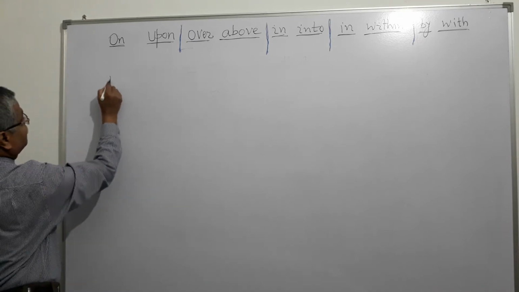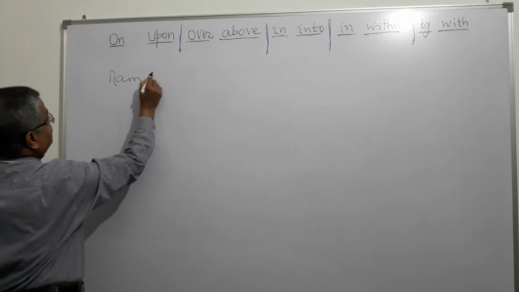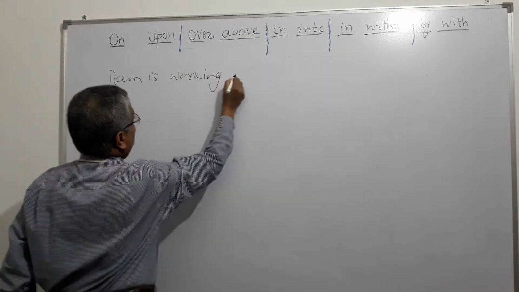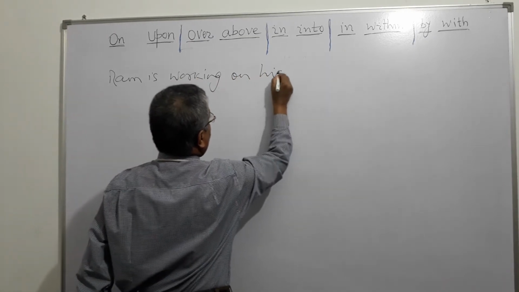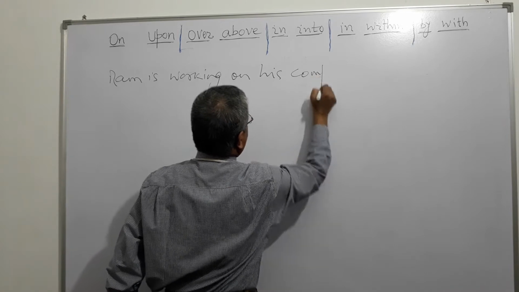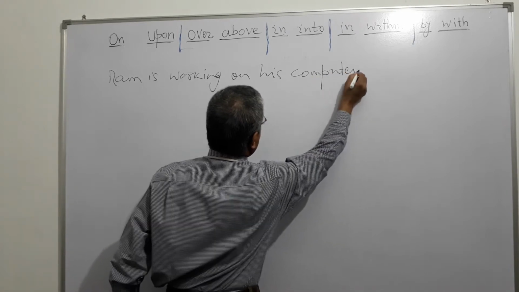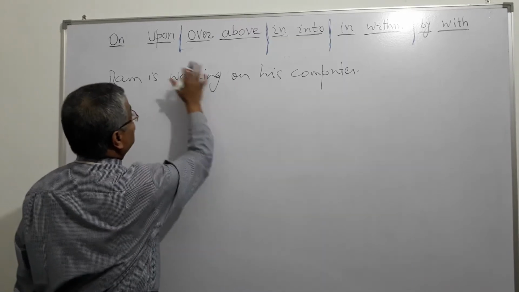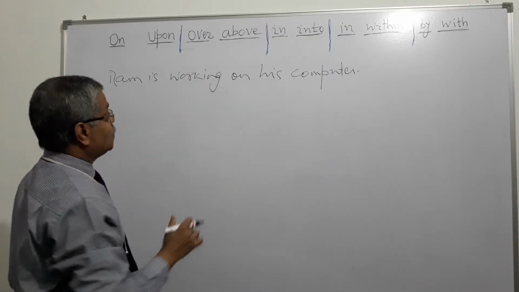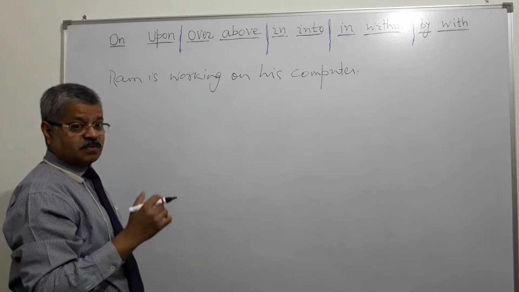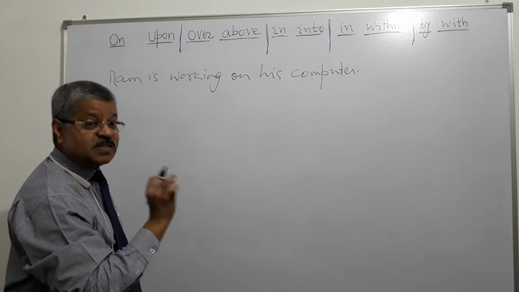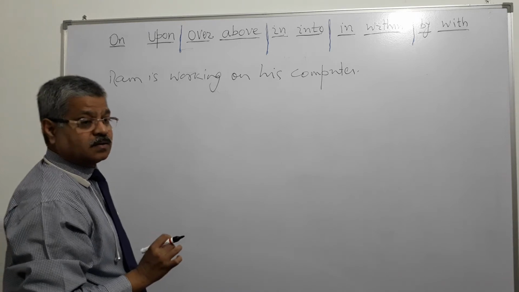See, Ram is working on his computer. We cannot say Ram is working upon his computer, right? On his computer means while working on the computer, Ram is touching his computer, right?